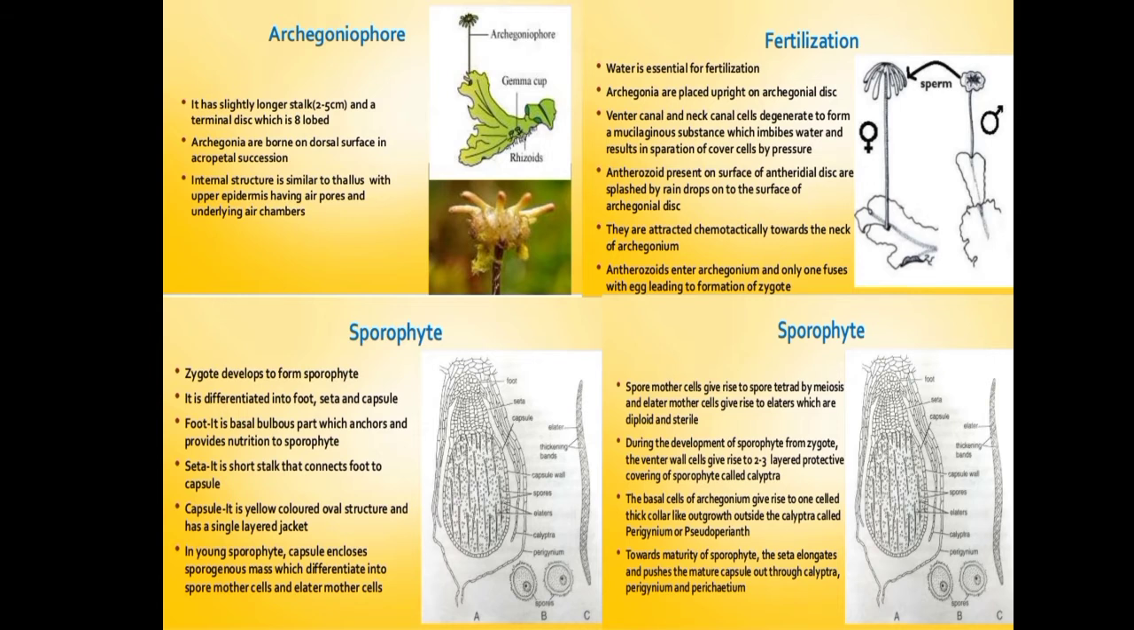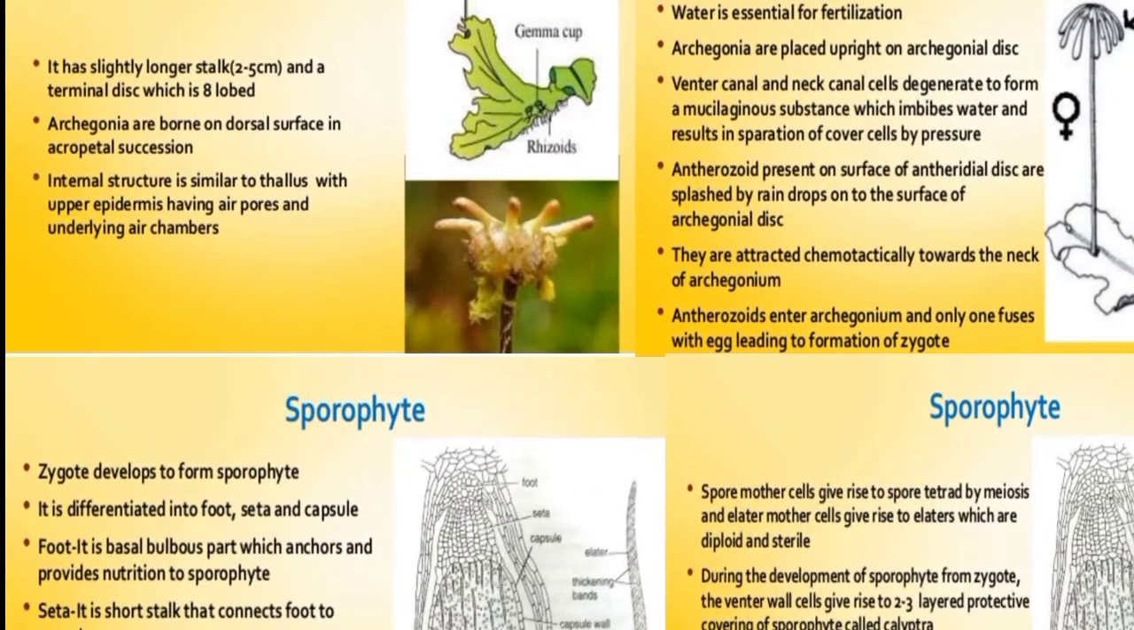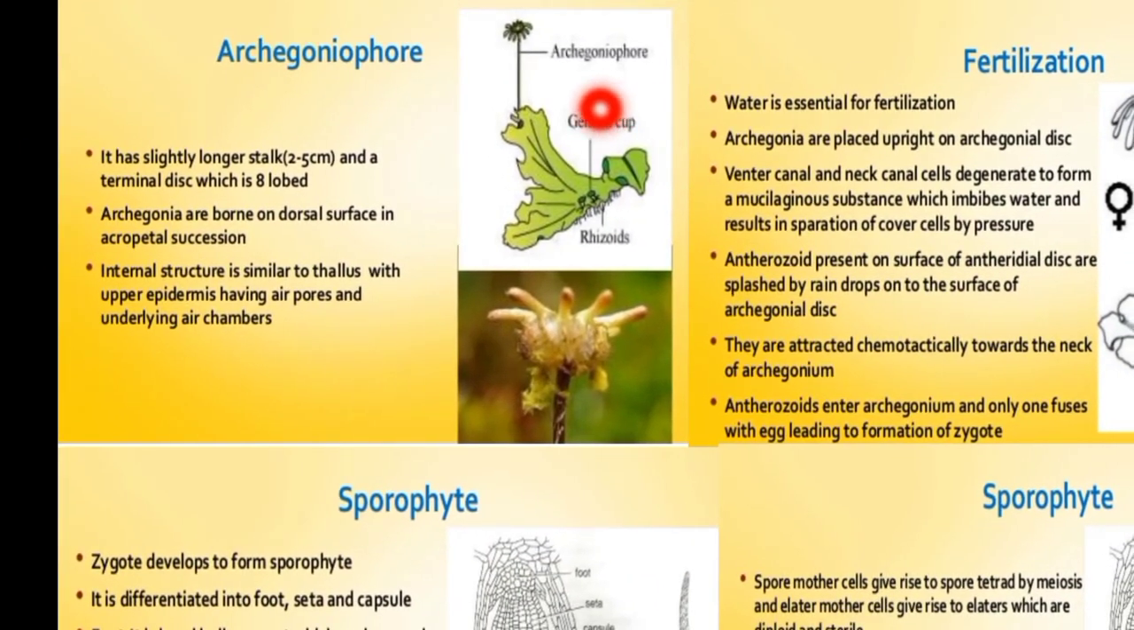So the female plant bears the archegoniophore. It is 5 to 7 centimeters long. The female plant body bears the archegoniophore, and from this archegoniophore the archegonia are developed. It consists of a stalk and a star-like female receptacle. Here you can see it consists of the star-like receptacle. Usually it has 9 rays of star-like structures.